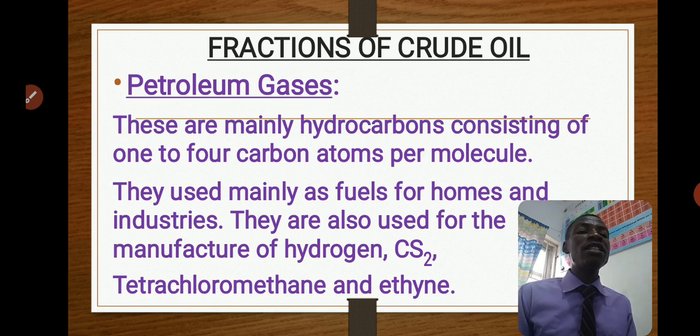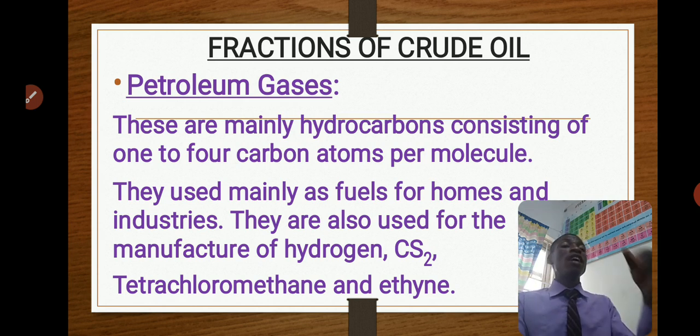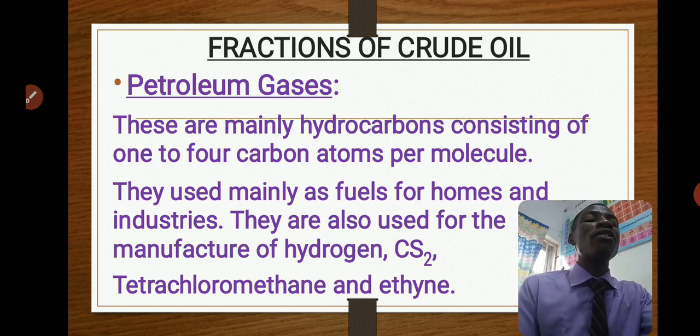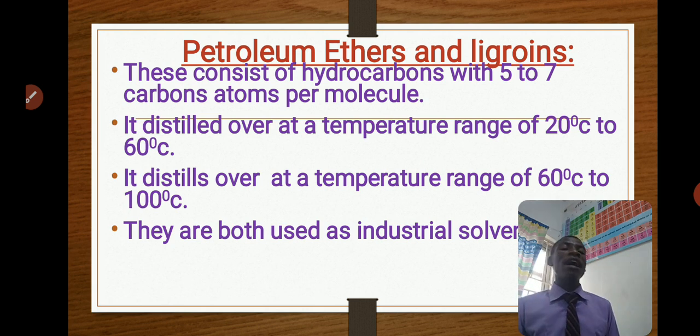These are the fractions that are used at home for cooking, as domestic fuel. They have some impurities, but their major function is for cooking at home. They can also be used for making chemicals, like you can see on the screen, chemicals like carbon disulfide. They can be used for making ethene and the rest. When we get to hydrocarbons, we'll talk about that then.